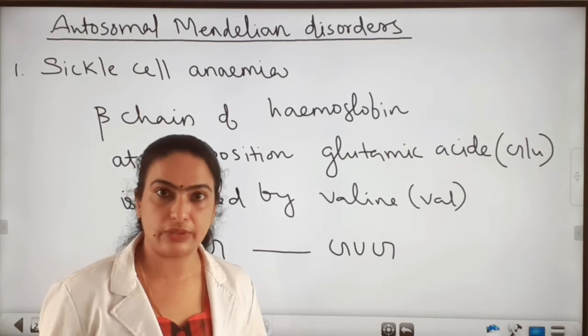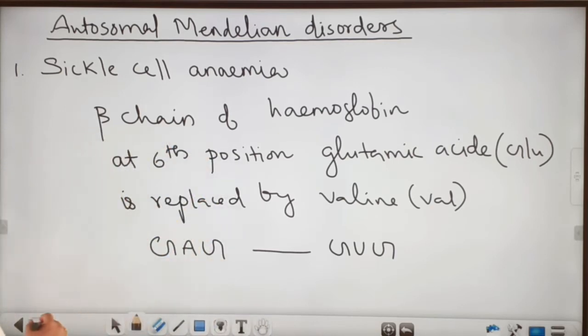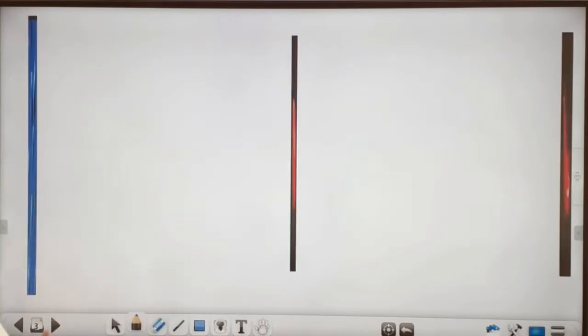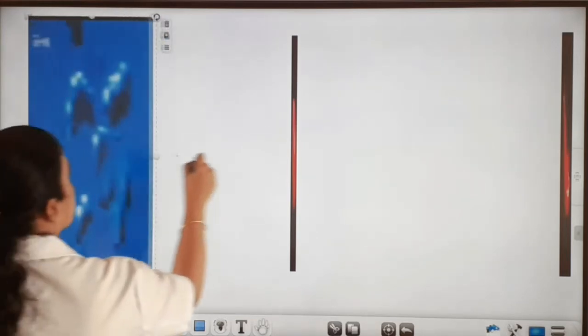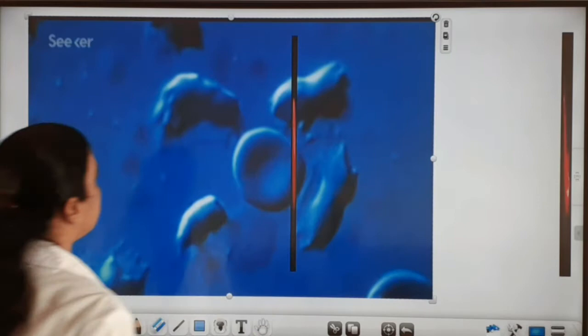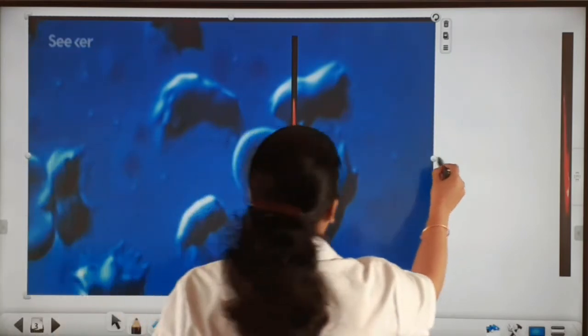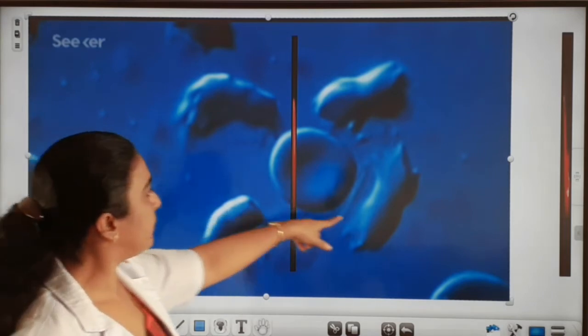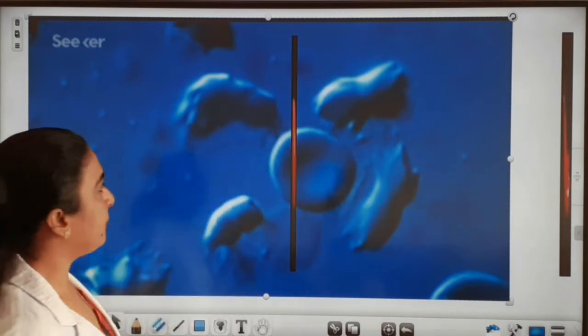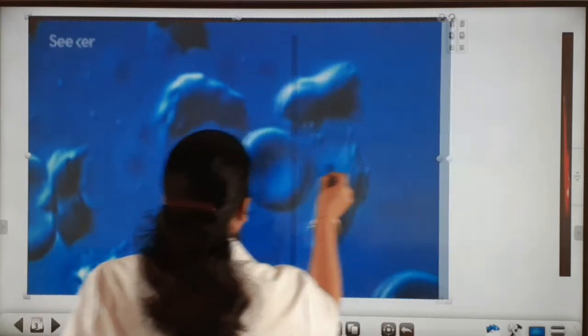and that leads to anemia. Okay, and next we can see the characteristic features. Here you can see the normal RBC is spherical in shape and the sickle shape is curved.